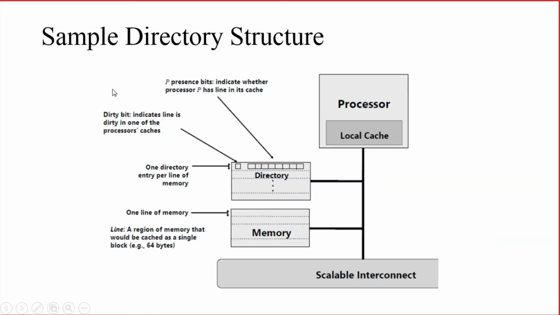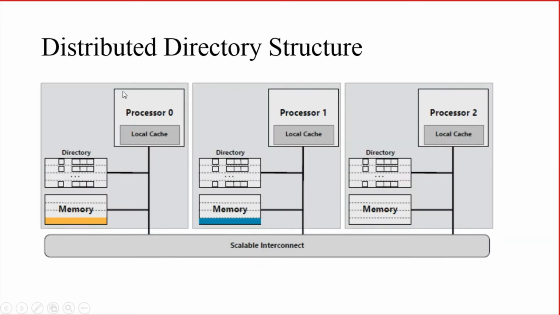That means the sample directory structure we have seen will be replicated several times with their own processors, their own part of memory, and their own directory entries. All these blocks will be connected to the scalable interconnect. Each block in the distributed directory structure has a processor, private cache, part of memory, and directory, and this block is replicated multiple times.